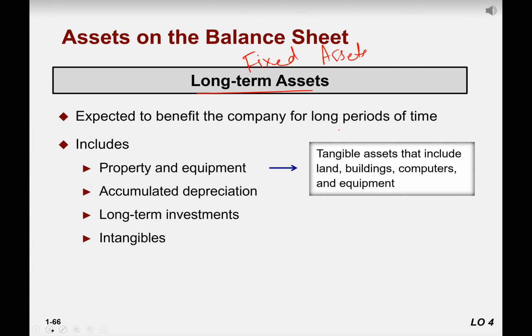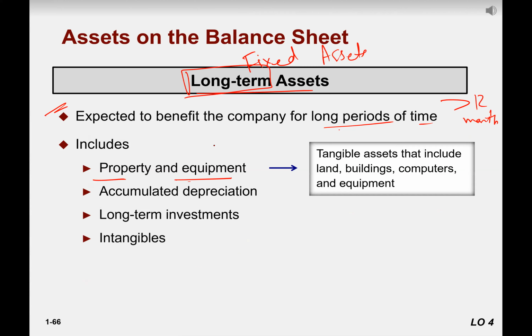Okay, now long-term assets. As its name implies, those are assets whose life is more than 1 year, simply. If life is more than 1 year or 12 months, it means we're talking about long-term assets. Expected to benefit the company for a longer period of time. That is its bookish definition. So long-term assets include property and equipment.